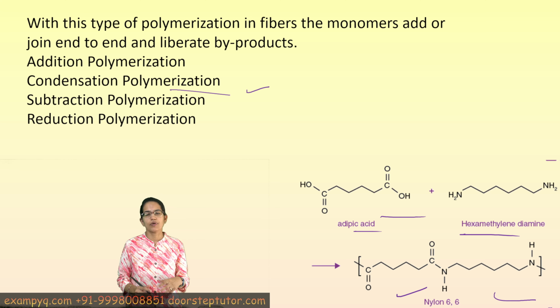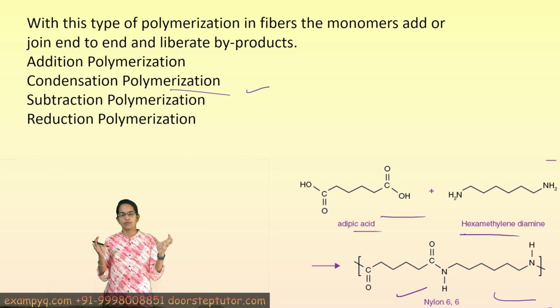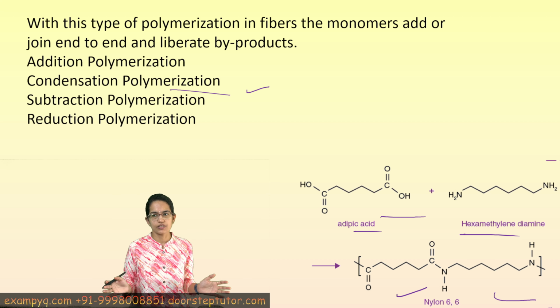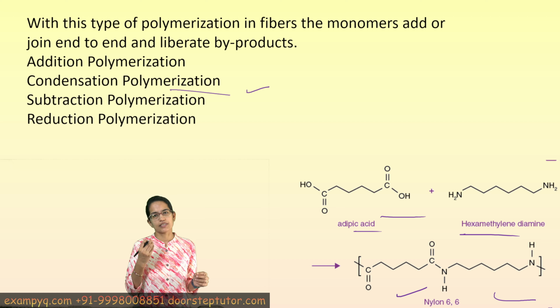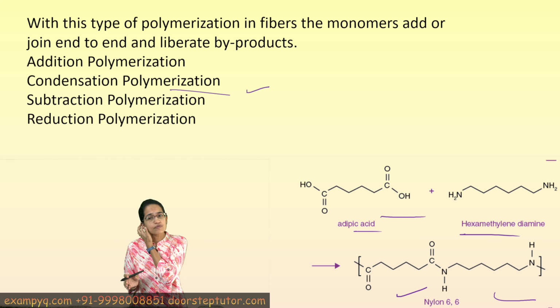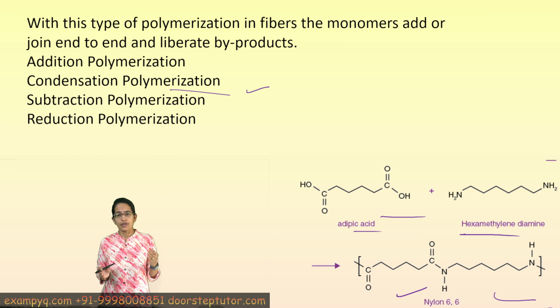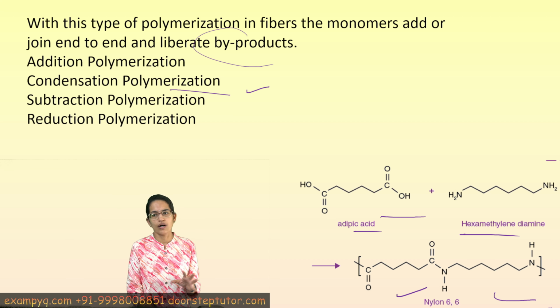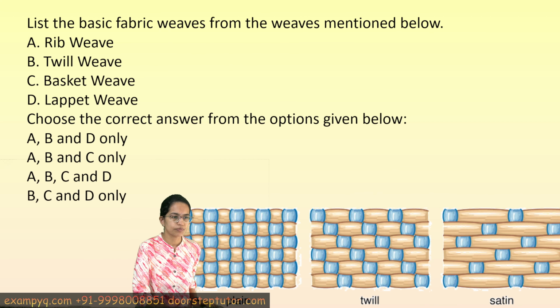So condensation polymerization is simply a process where monomers, which are smaller single units, are combining to form a larger unit, and this process of combining eliminates small byproducts. It could be in the form of water, ethanol, hydrogen chloride, and this would be very different from addition polymers, because under addition polymers there is no release of byproducts. Simply two units add to form a new unit. So here the answer would be condensation.